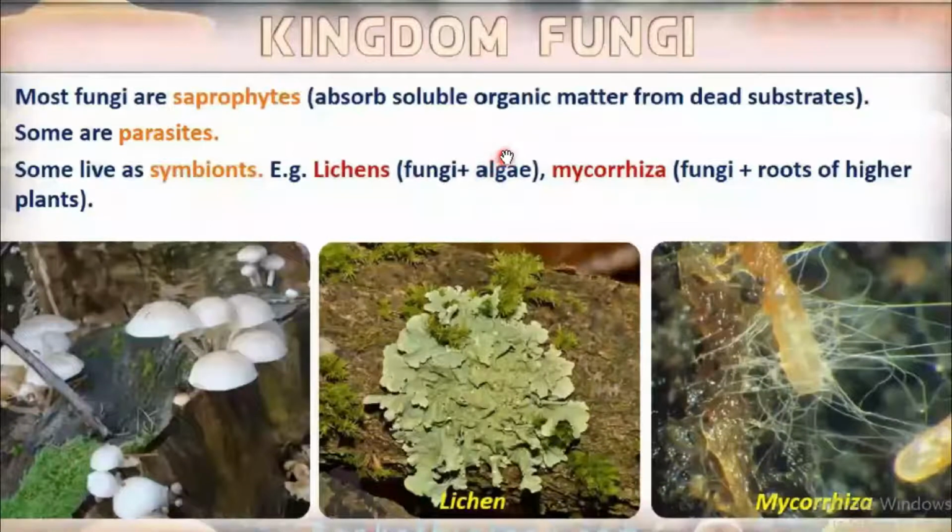So association of fungi with the lower plants is known as lichens. Then sometimes they live with the roots of higher plants. So association of fungus with the roots of higher plants is known as mycorrhiza. Myco means fungi. Rhiza means a root.